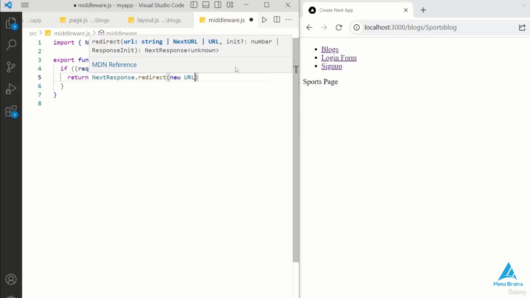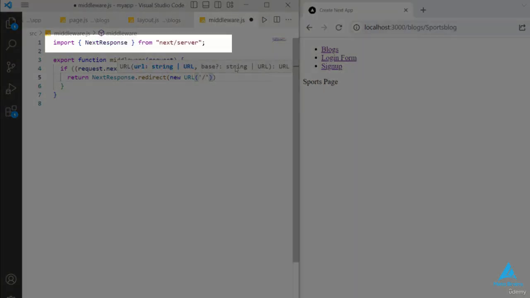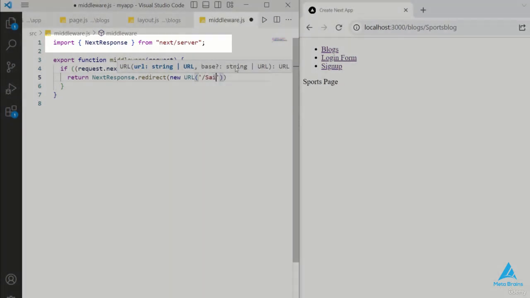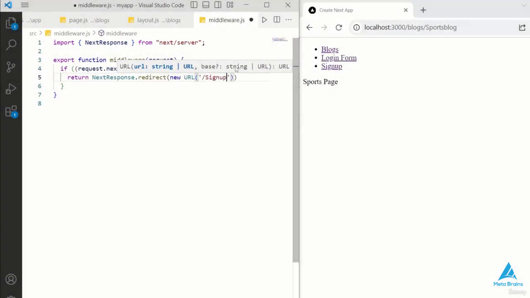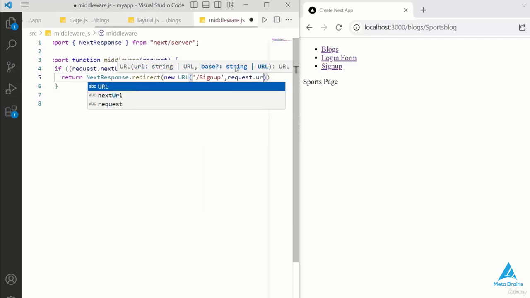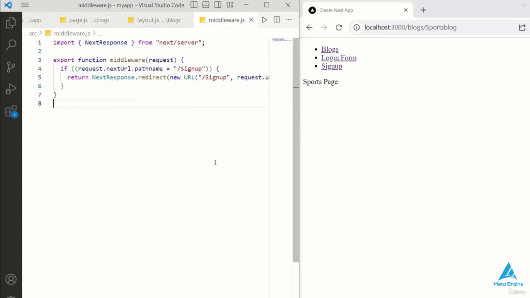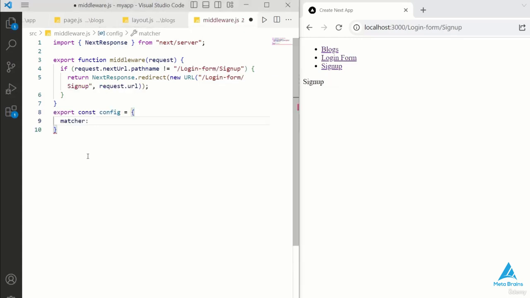Okay, but before we proceed with this initial condition, we need to import an additional feature, which is NextResponse. Within NextResponse, we'll define a redirection to a new URL. The destination URL will be signup and will retain the request URL as a parameter. With this setup, our response logic is nearly complete. Now we need to introduce a not equal condition. If the path name is not equal to signup, our page will be redirected to the signup page.